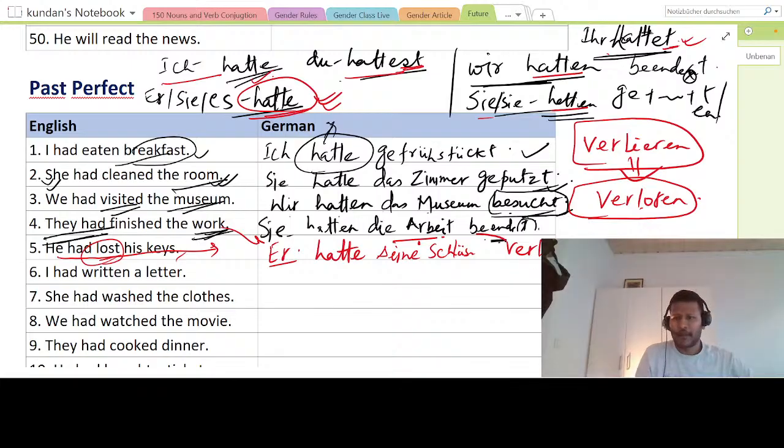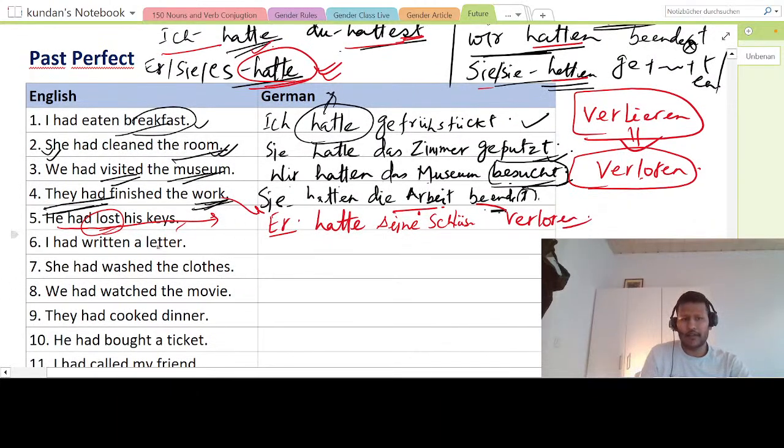All right. I had written a letter. This is most simple of all. So if I say I had written a letter, so how we will make schreiben, right? So schreiben is the verb, and conjugation will happen only for hatten.